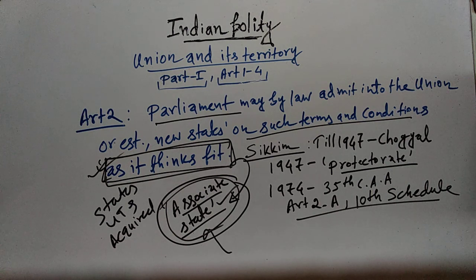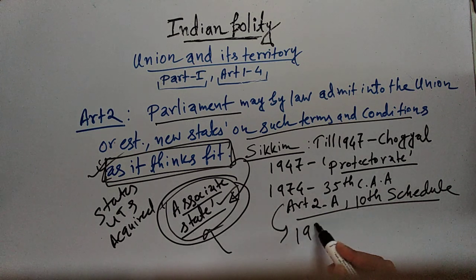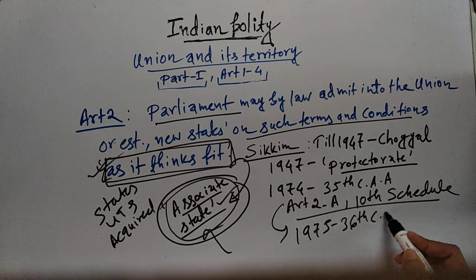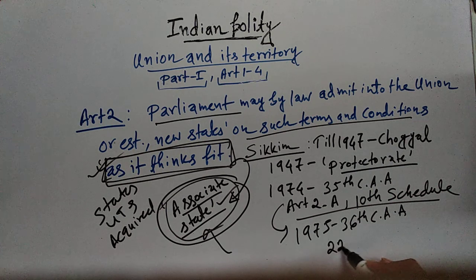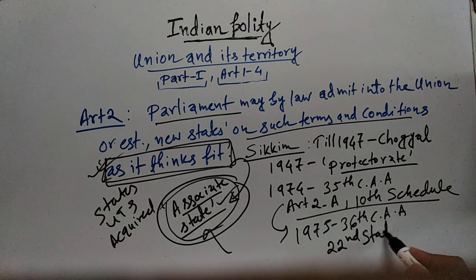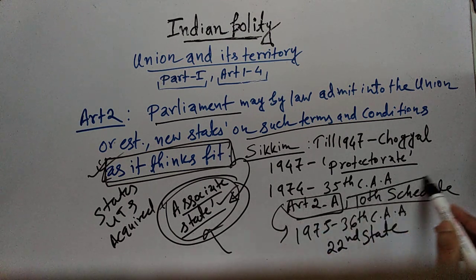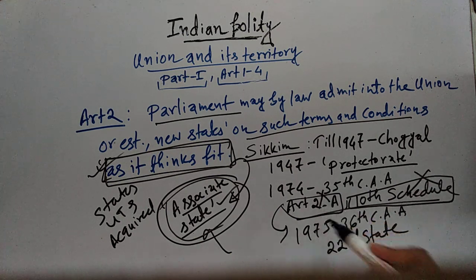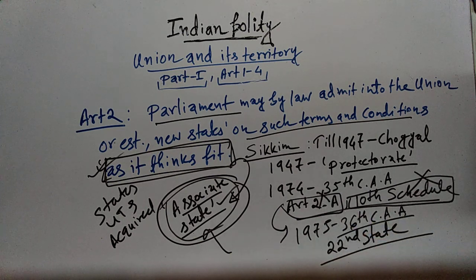So this is Article 2 of Indian Constitution. But here I should complete the story. So 1 year later, in 1975, through 36th Constitutional Amendment Act, Sikkim became 22nd state of India, and this Article 2A and 10th schedule both were repealed through 36th Constitutional Amendment Act.